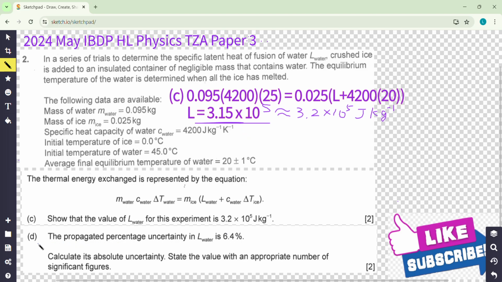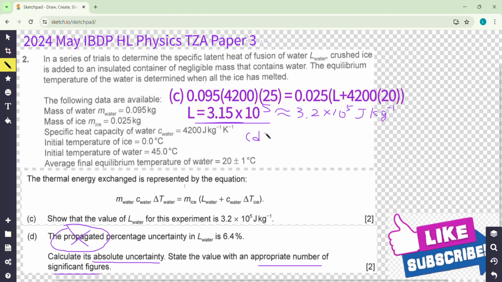Okay, D. The propagated percentage uncertainty in L water is 6.4%. Although you don't see this wording, sometimes it's somewhere in the textbook. Actually, no need to care about it. Just the percentage uncertainty is here. Calculate the absolute uncertainty. Remember the appropriate number of significant figures. Be careful.